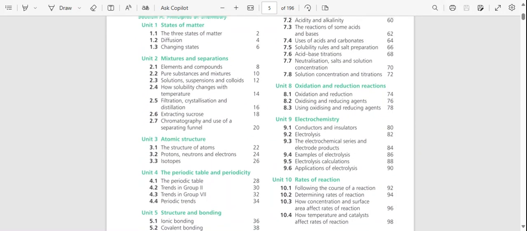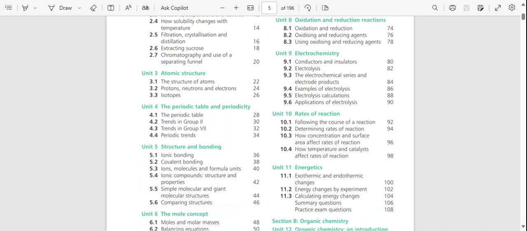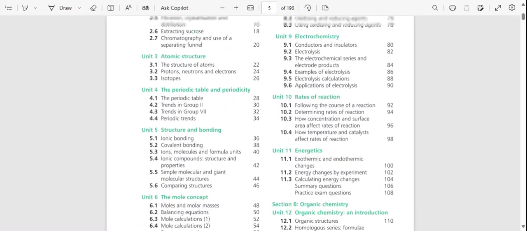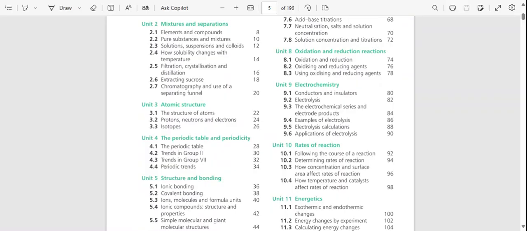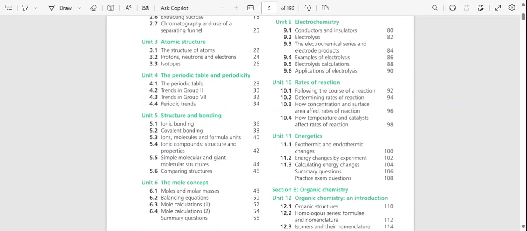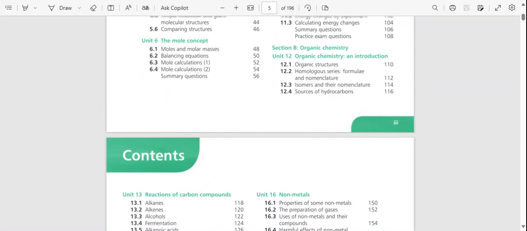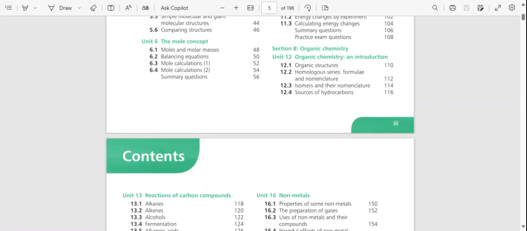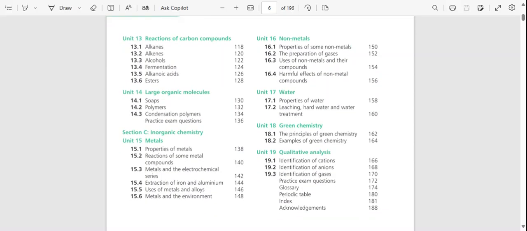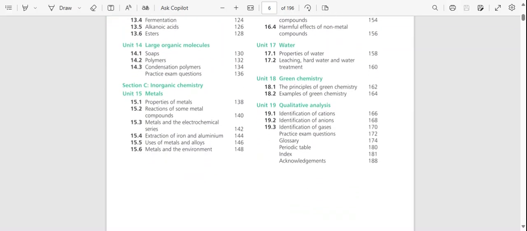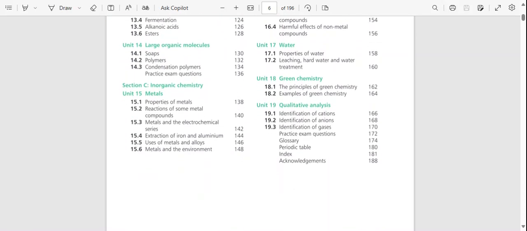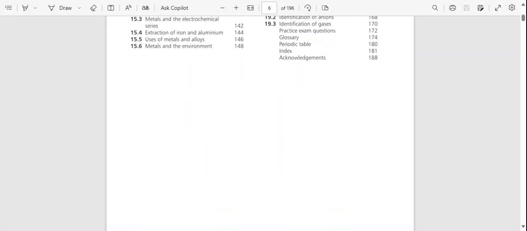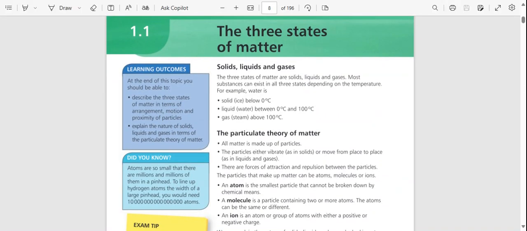Mixtures and separations. So unit 1: states of matter, atom structure, the periodic table and periodicity, structure and bonding, the mole concept, acids, bases and salts, oxidation and reduction reactions. We have electrochemistry, rates of reaction, energetics, and then we have section B: organic chemistry and introduction to organic chemistry, reactions of carbon compounds, large organic molecules, inorganic chemical metals. We have non-metals, water, green chemistry. We have qualitative analysis. So we'll be going through each of these big concepts